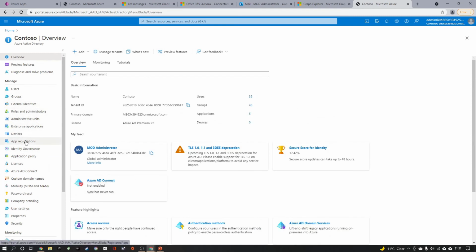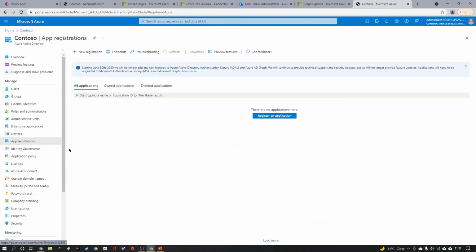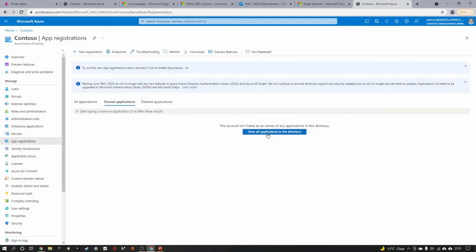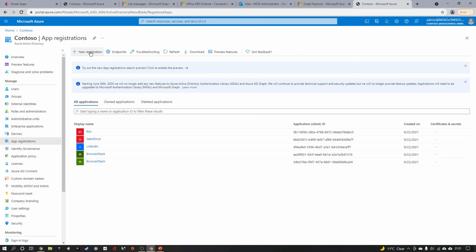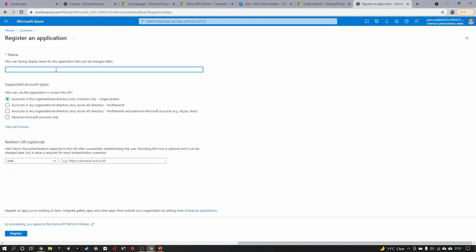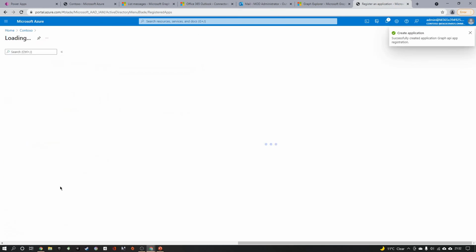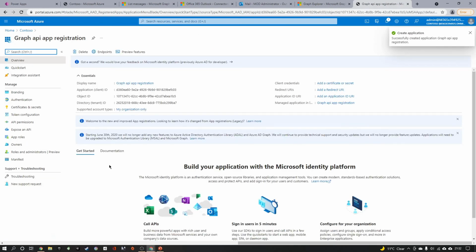On the left hand side you can see the app registrations here. I will register an application, click new registration here. I can say Graph API app registration. Let that be on the organizational level, and I don't need anything here. I click on register now. This will create the app registration information.